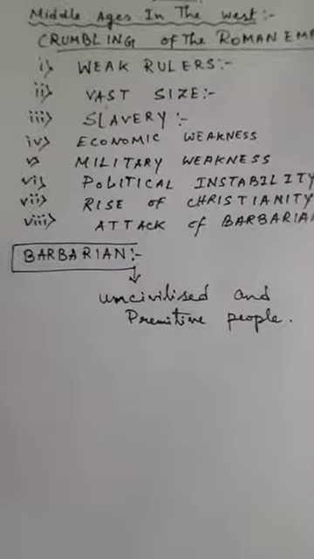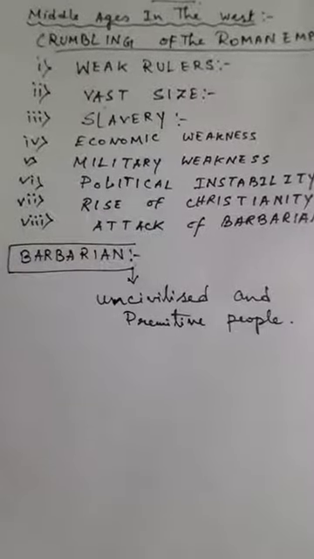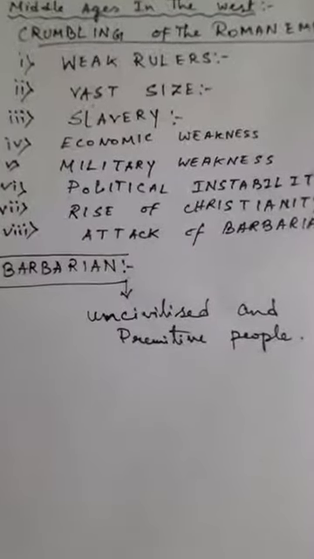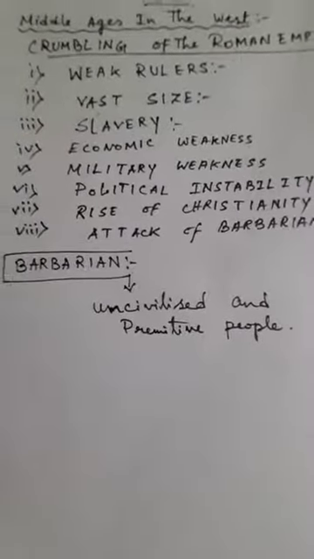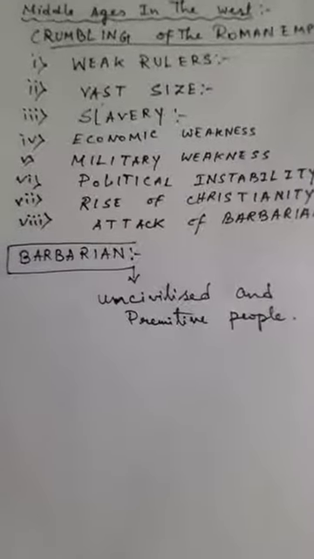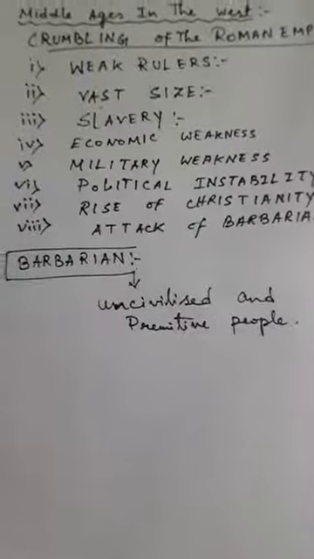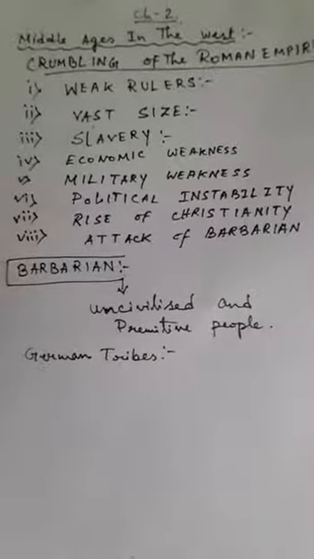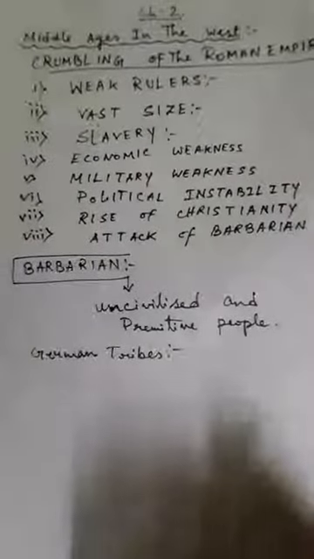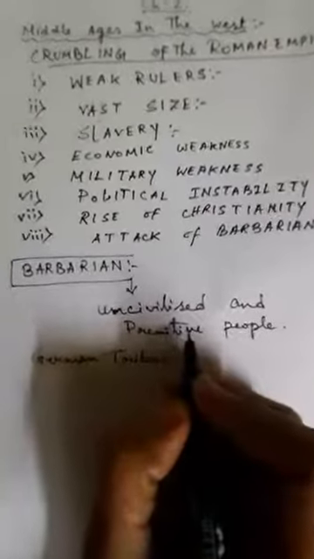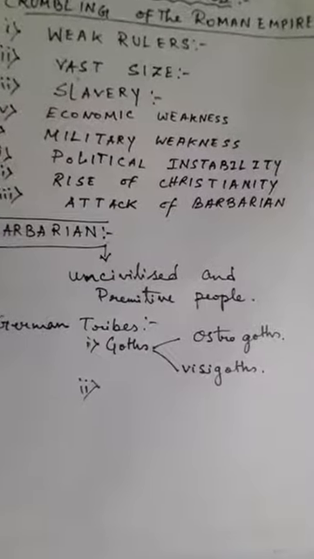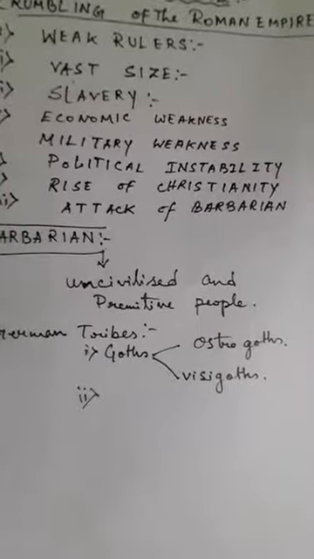Now, who were these barbarians? The Germanic tribes who came from outside Rome were among these barbarians, and among them there were also the Huns. First of all, we'll see the Germanic tribes who entered into the Roman Empire, and these Germanic tribes were actually the barbarians. Now we'll see the names of the different German tribes that entered the Roman Empire. First there were the Goths. The Goths were again divided into two groups, the Ostrogoths and the Visigoths.